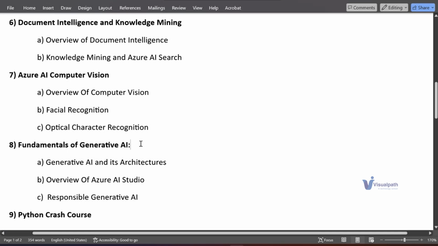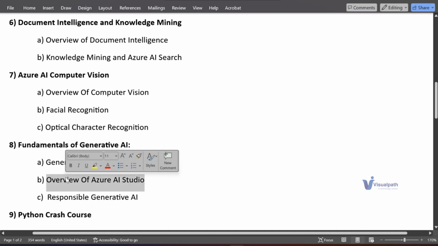How they are built, what generative AI is, and what architectures are present in generative AI, how ChatGPT is built, how Grok AI is built, how Mistral AI is built. We'll get to know the architectures used for building these ChatGPT models, GPT models basically. And after understanding generative AI, we'll go through the Azure AI Studio.